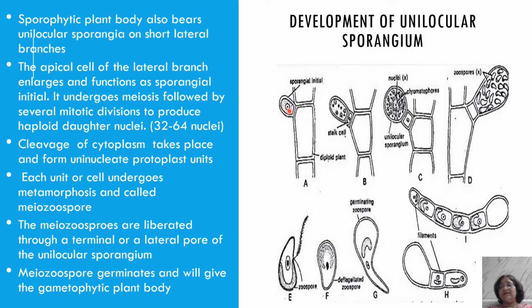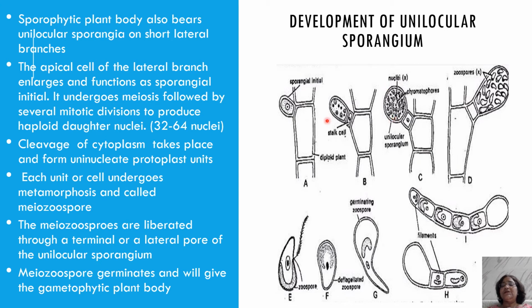And after this, all the nuclei which are produced will be haploid in nature. Then those nuclei will undergo mitotic divisions, and you will see that there will be 30 to 64 nuclei present in the unilocular sporangium.